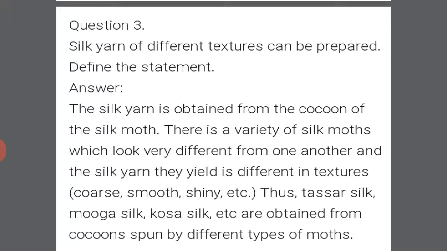Now, silk yarn of different textures can be prepared. Define the statement. Silk yarn is obtained from the cocoon of silk moth. There is a variety of silk moths which look very different from one another, and the silk yarn they yield is different in texture. Texture means smooth, shiny, coarse, fine it is in quality. Thus, tassar silk, mooga silk, kosa silk, etc. are obtained from cocoons spun by different types of moths.